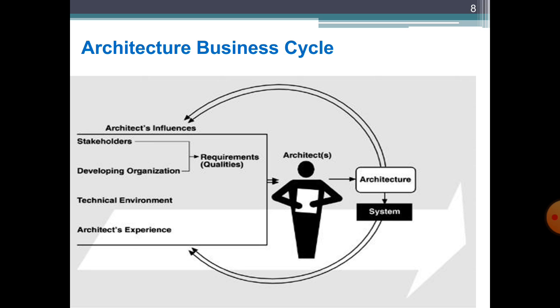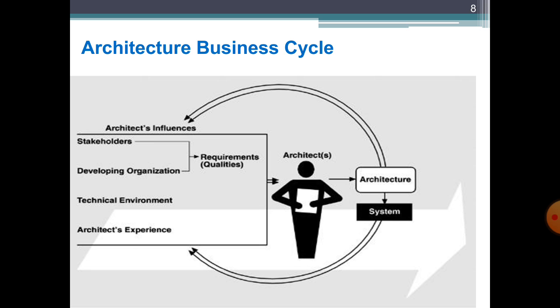The system. So you can see that the architecture actually gets input from these four architecture influences. As these four influences change, ultimately our architecture will also change, because it also goes back into the environment, where it is influenced by these four factors: stakeholders, developing organizations, technical environment, and the architect's experience.